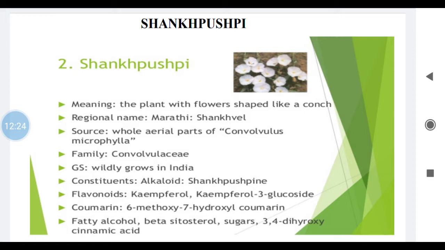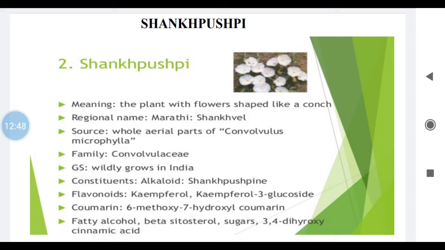So all are correct in your slide that is displayed, isn't it? So you can see that it is the containing aerial parts of Convolvulus microphylla and belonging to family Convolvulaceae, isn't it?